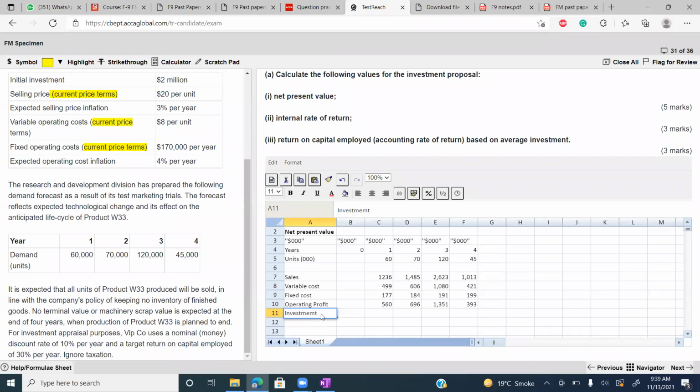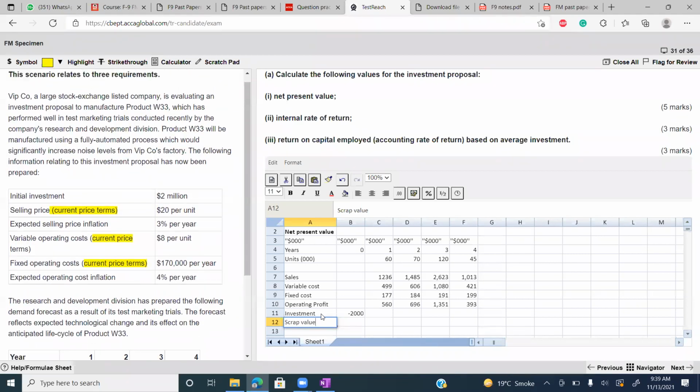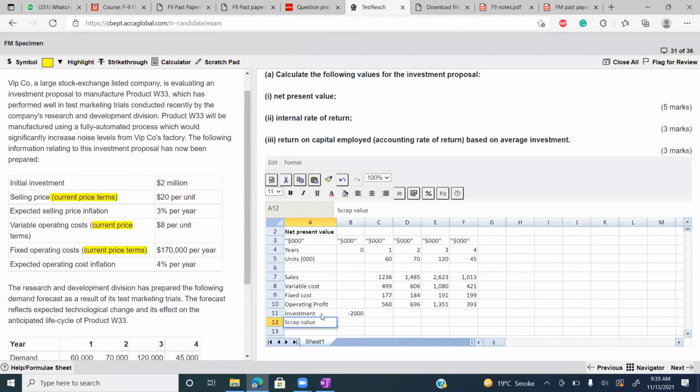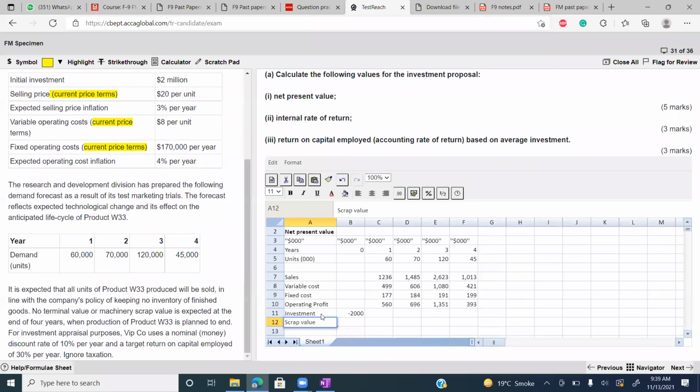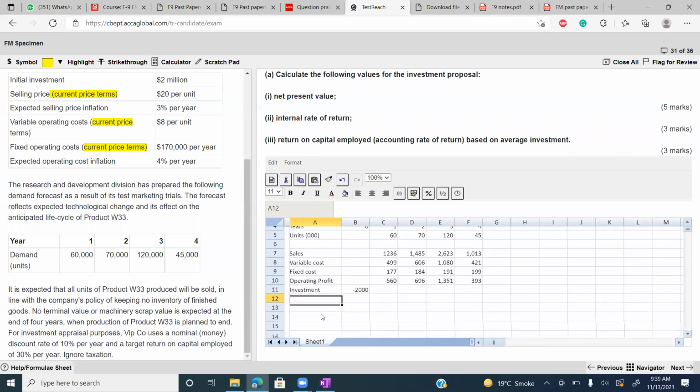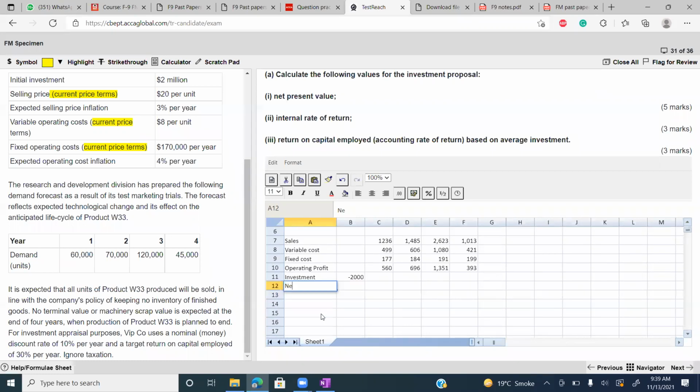Investment is 2 million. So minus 2,000. Scrap value is, what is the scrap value? No terminal value. So write the net cash flows. Take the sum of cash flows.